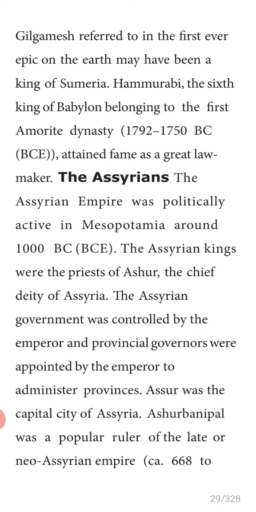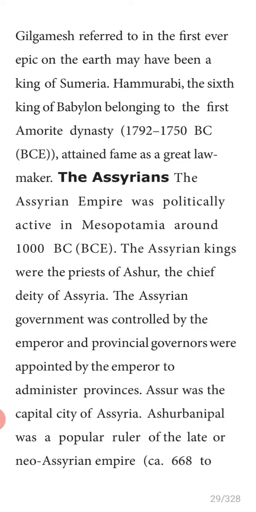What do you mean by fame? Great power. He attained fame as a great lawmaker. Who is considered the great lawmaker? Hammurabi is the first man who made a law, so he is considered the great lawmaker.